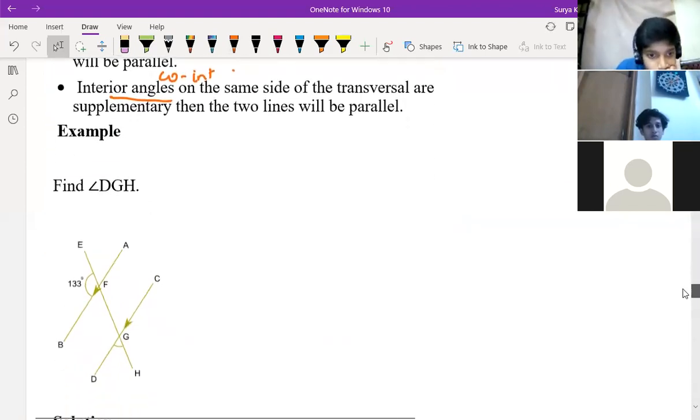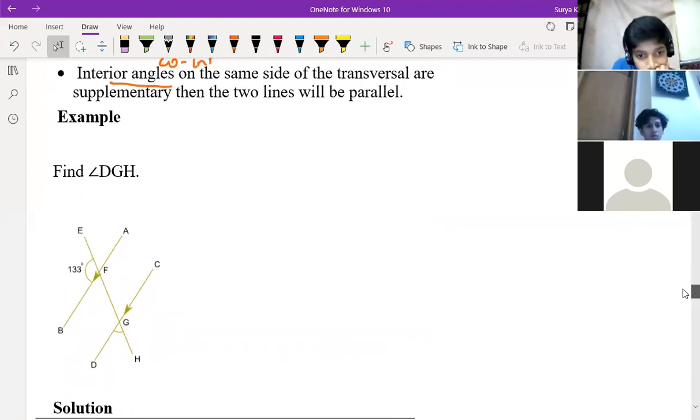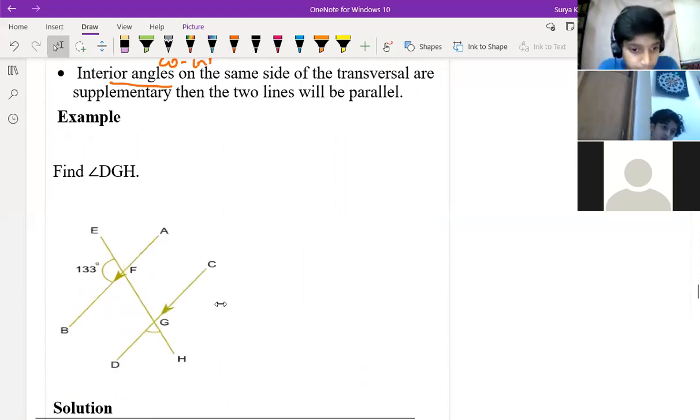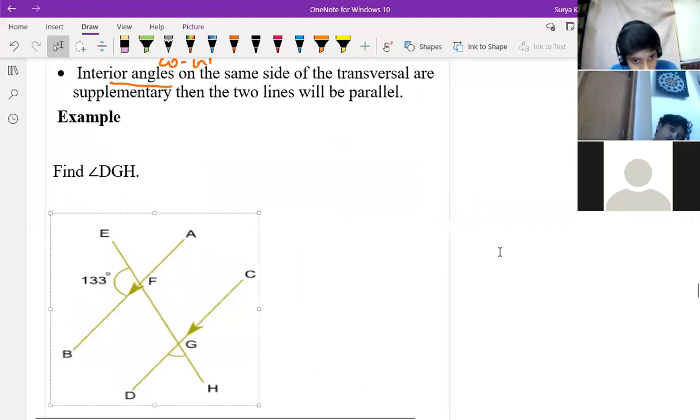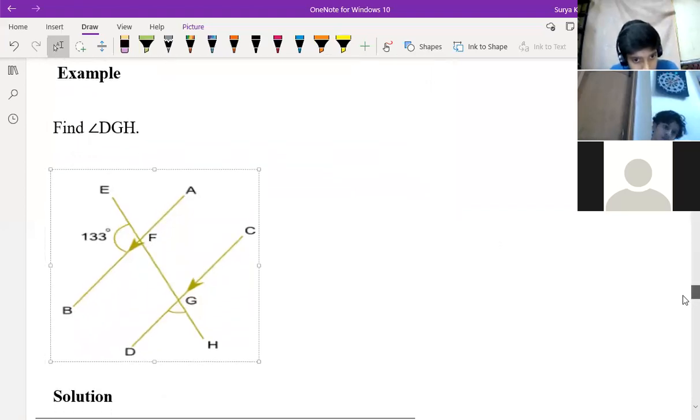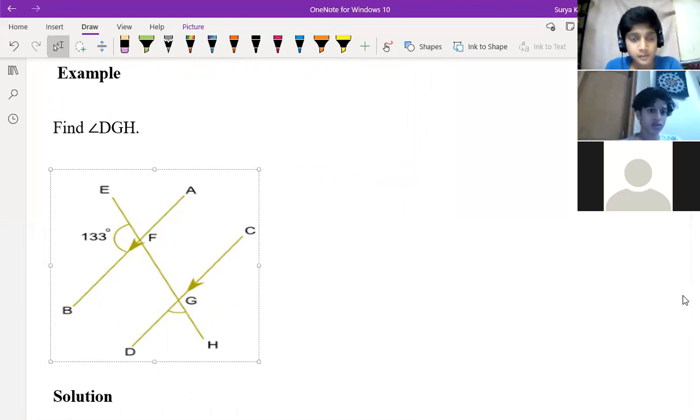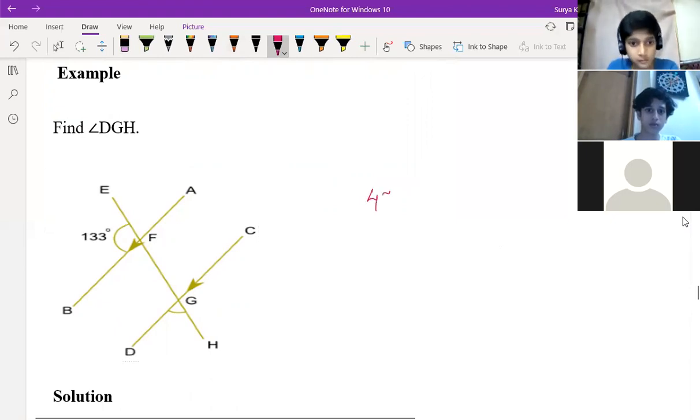Then the next example, find angle DGH. All of you children tell me. Find DGH. Say, children. Sir, 47. So D is 133 degrees. Sir, 47. Tell me why someone is saying 47 degrees. Okay, next.